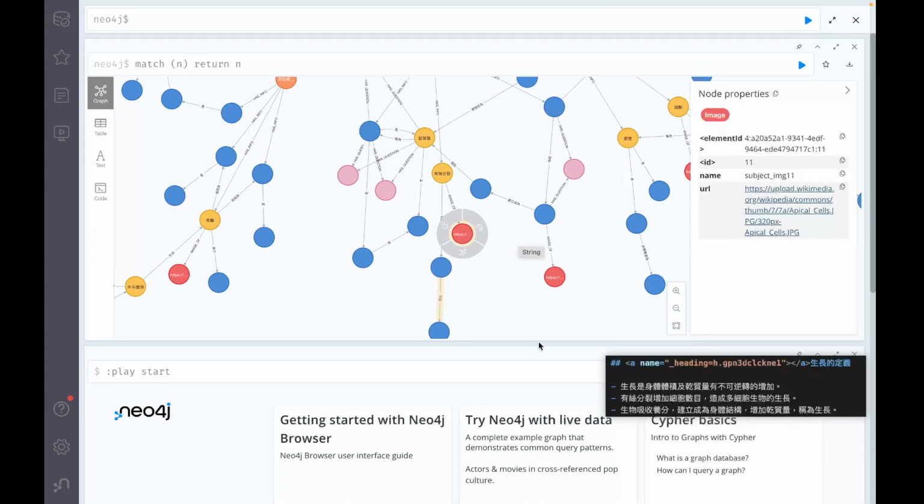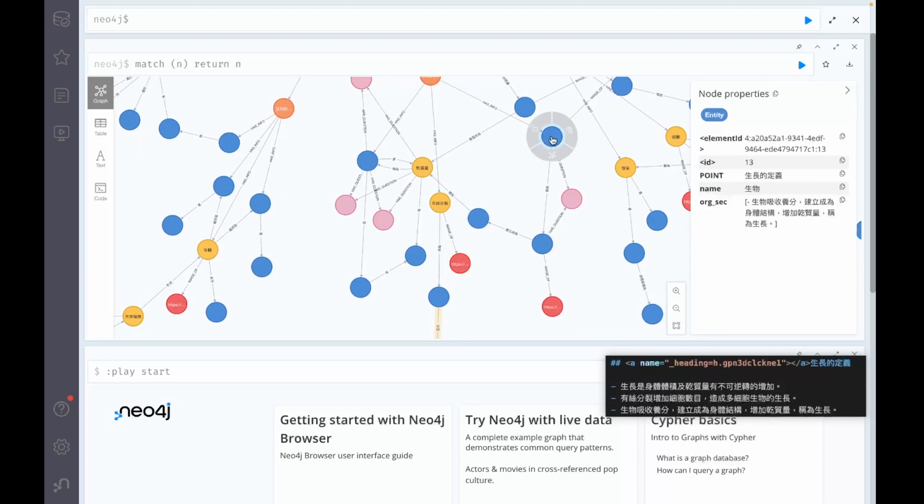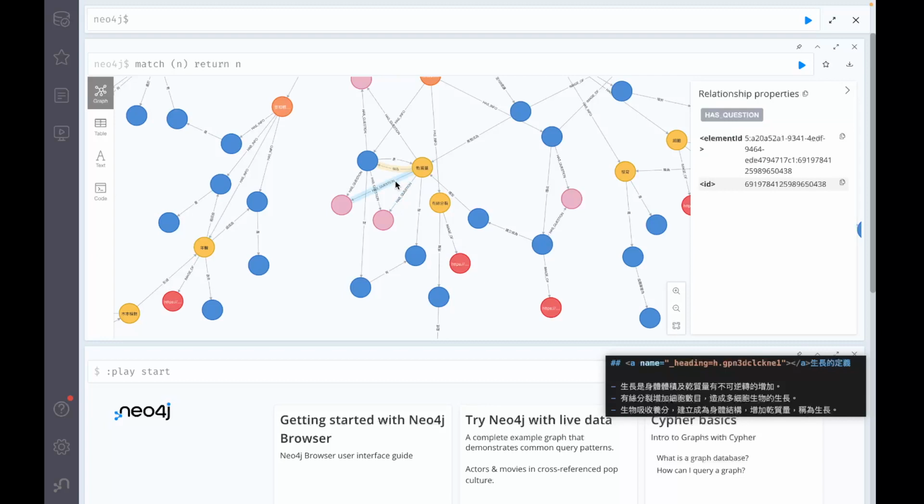Okay, for the last sentence, 生物吸收養分建立成為身體結構，增加肝質量稱為生長。As you see in here, 肝質量 is also an entity and set, and you can see the 肝質量 has some question entities, and there is a relationship between them. So we can see there is one question example.